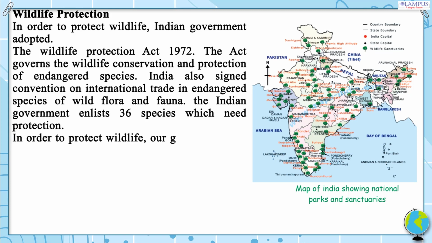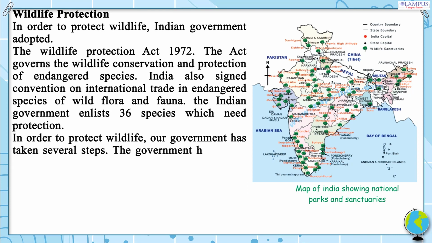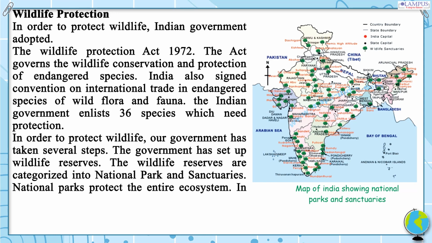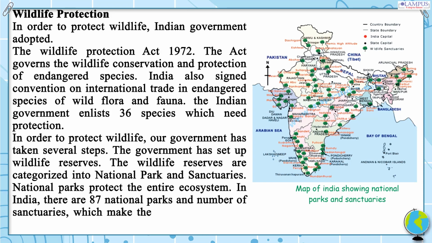In order to protect wildlife, our government has taken several steps. The government has set up wildlife reserves. The wildlife reserves are categorized into national parks and sanctuaries. National parks protect the entire ecosystem. In India, there are 87 national parks and a number of sanctuaries, which make the country a paradise for nature lovers.